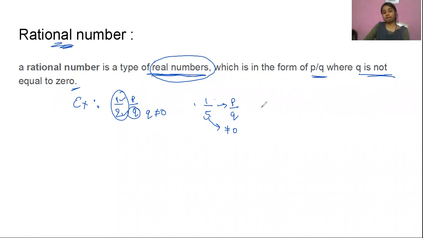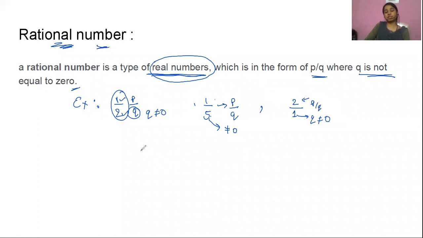Next, let's say 2. Here comes a question: is it a rational number? Someone will say no, it is not in the form of p by q, so it is not a rational number. But suppose I write it like this, 2 by 1. Here it came in the form of p by q, and q is not equal to 0. Does it satisfy the definition? Yes, it is satisfying the definition. If it is satisfying the definition, then definitely it is a rational number.